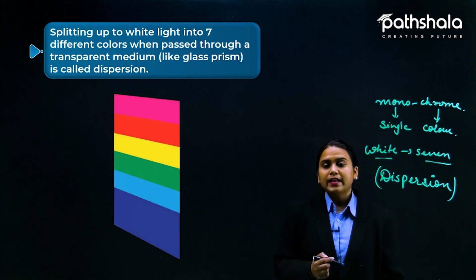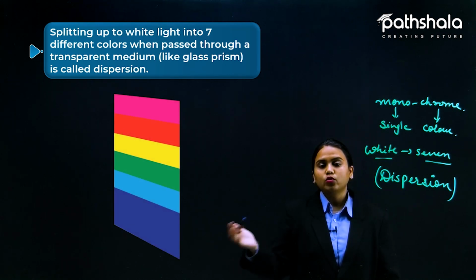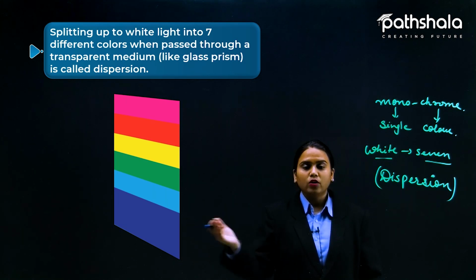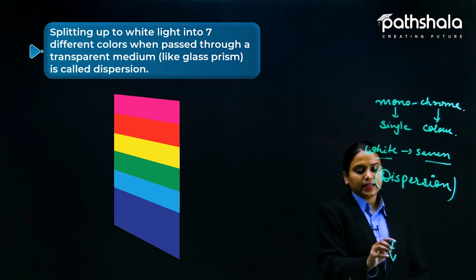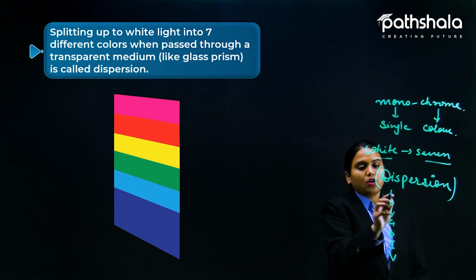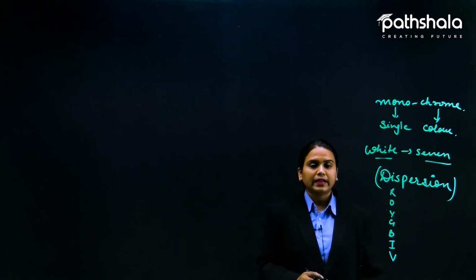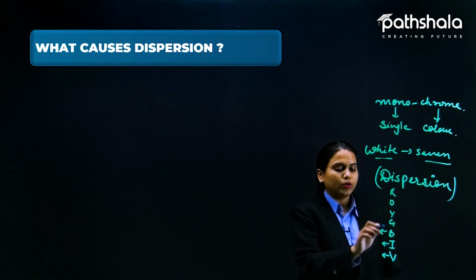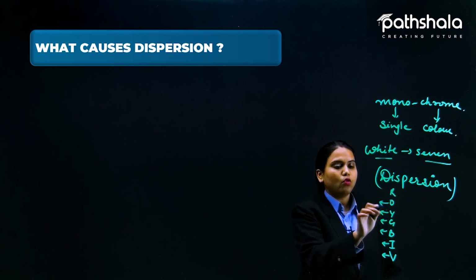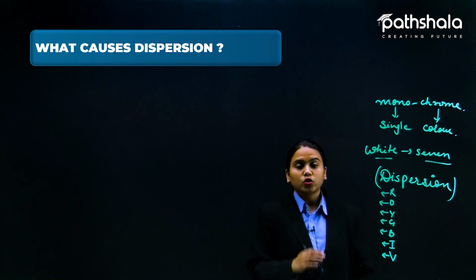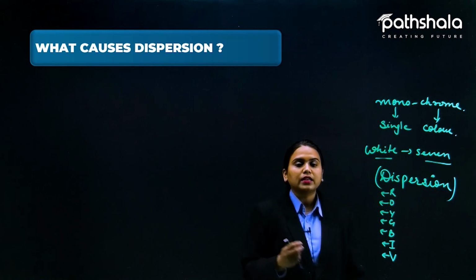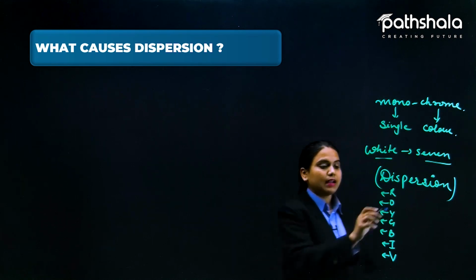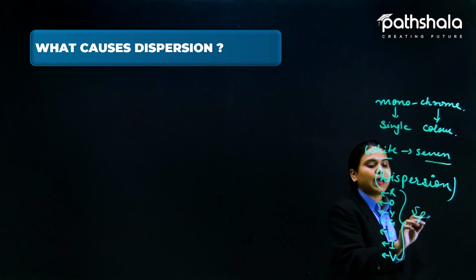About the trick I mentioned, to recall the colors it is VIBGYOR. Let me write it for you. V means violet, I means indigo, B for blue, G for green, Y for yellow, O for orange and R for red. VIBGYOR is a keyword used to recall the 7 constituent colors, and that band is known as the spectrum.